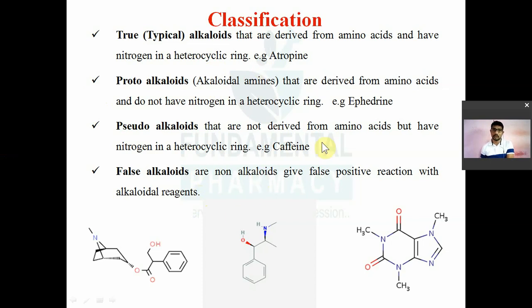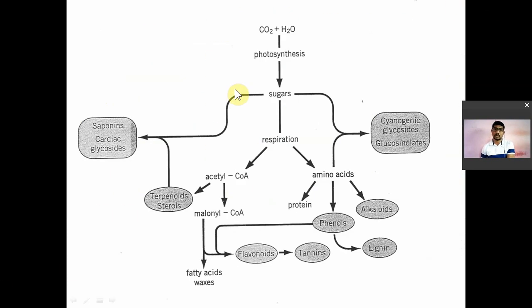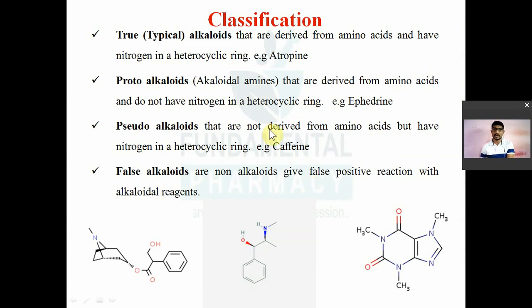सो आपको देंगे एट्रोपिन, इपेड्रिन, कैफीन, और दूसरा कोई फॉल्स अल्कलॉइड का एग्जांपल देंगे. एंड सामने वाले एक दूसरे कॉलम में देंगे आपको अल्कलॉइड, प्रोटो, सुडो. So you have to find the correct match, and sometimes they will ask a question like this: one of the following is a characteristic of true alkaloids, or one of the following is a characteristic of pseudo alkaloids. ऑप्शन ऐसे होंगे, फॉर एग्जाम्पल, they are derived from amino acid and will have nitrogen in the structure. They are not derived from amino acid, still they have nitrogen in the structure. They are derived from amino acid but they will not have nitrogen in the structure. So ऐसे कुछ ऑप्शन देंगे आपको कंफ्यूज करने के लिए.